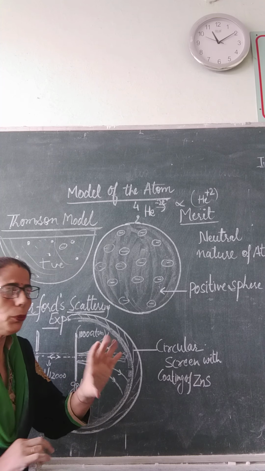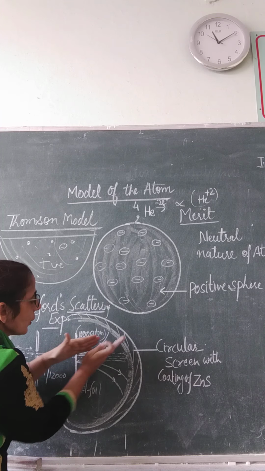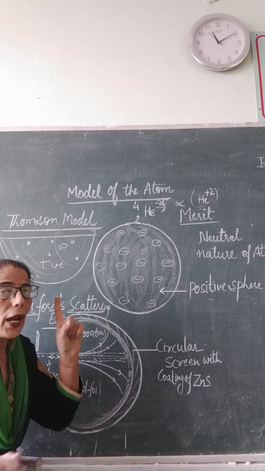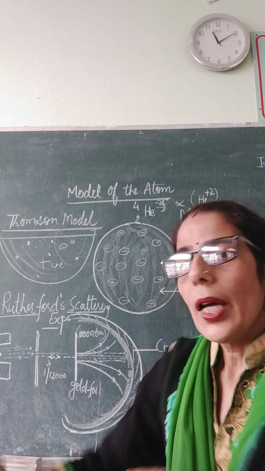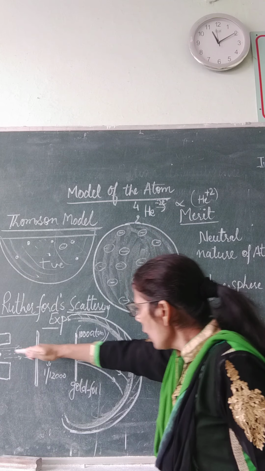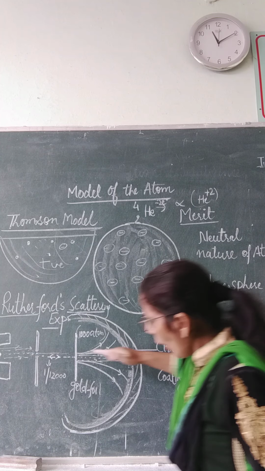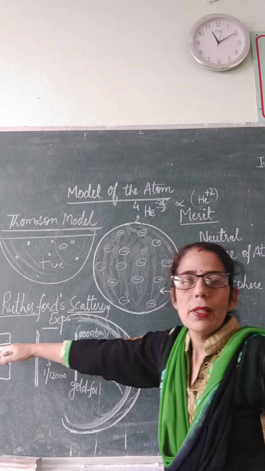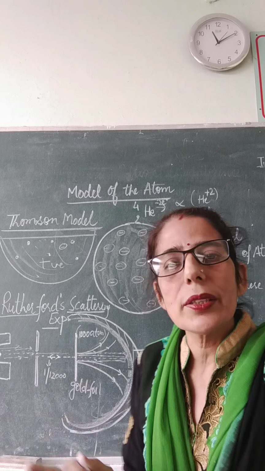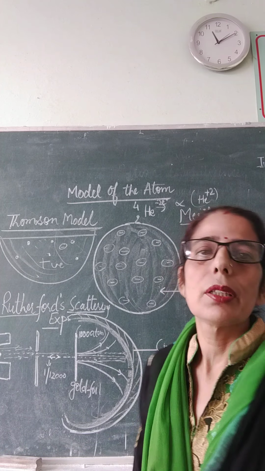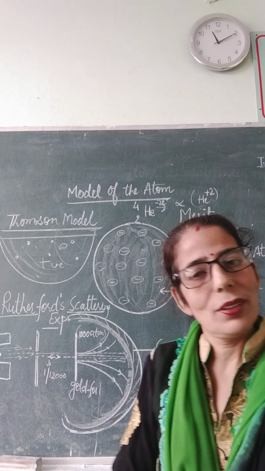A few, means very few, had a small deviation, and only 1 out of 12,000 rays rebounded. Rebounded means it was going in this way and came back following the same path, deviated by 180 degrees, just having a U-turn, right?